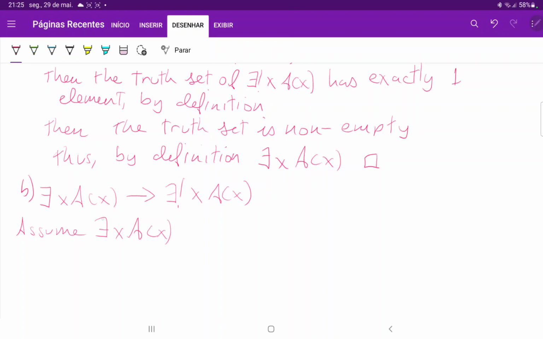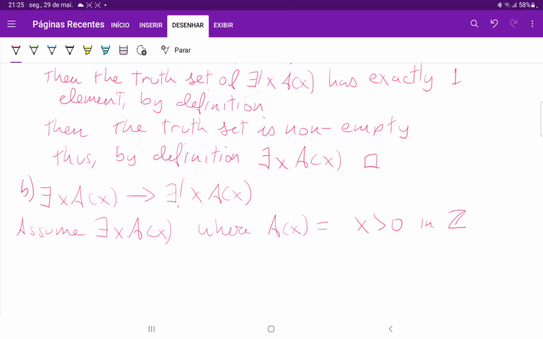Assume that there exists an X such that A of X, where A of X is equal to, and we'll just give it a form, where X is greater than 0 in the set of integers. So basically, to show that this is false, we have to show that P is true, but Q is false, right?